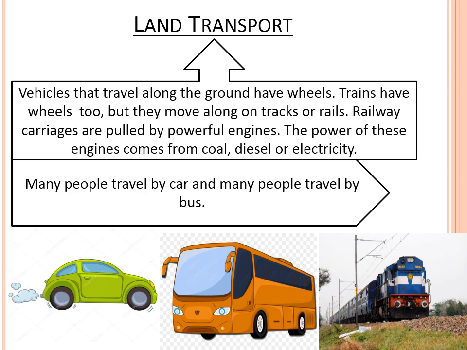The second mode of transport is land transport. In land transport, you will come to know about those transports which work on land, on the ground. Vehicles that travel along the ground have wheels. Trains have wheels too, but they move along on tracks or rails. Railway carriages are pulled by powerful engines. The power of these engines comes from coal, diesel, or electricity. Many people travel by car and bus.